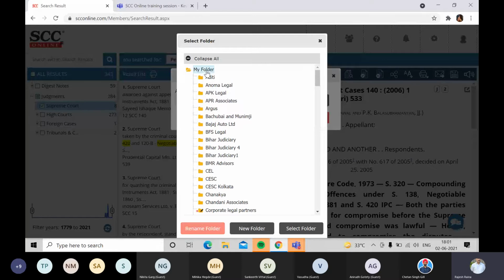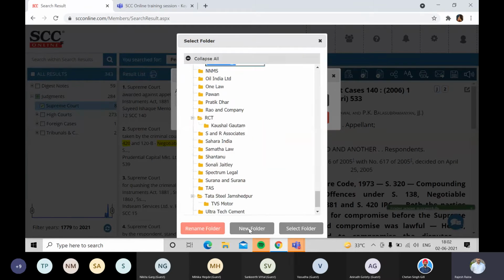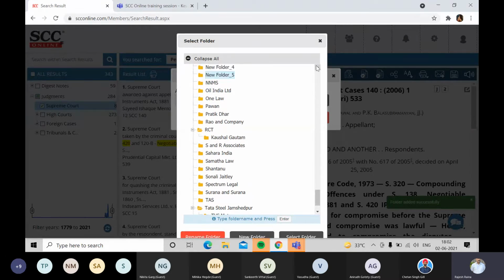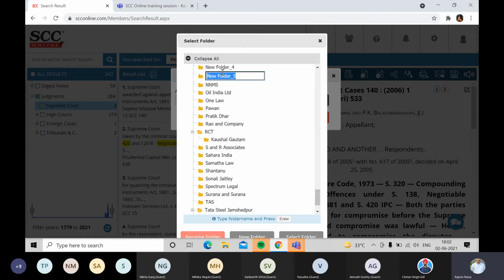So what you'll do is click on change folder, then on the bottom center, there's a new folder button. You click on that, and a new folder will get created. After that, it will also prompt you to enter the name you want to give the folder. So I'll just enter the name of the organization, your law firm.